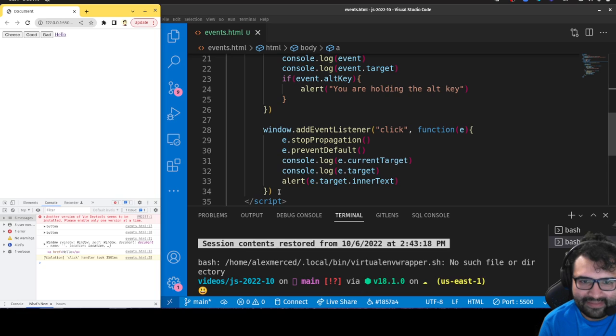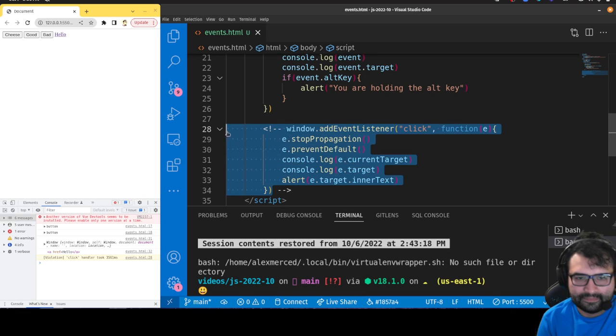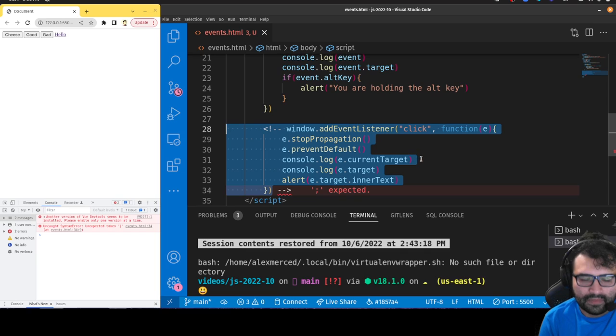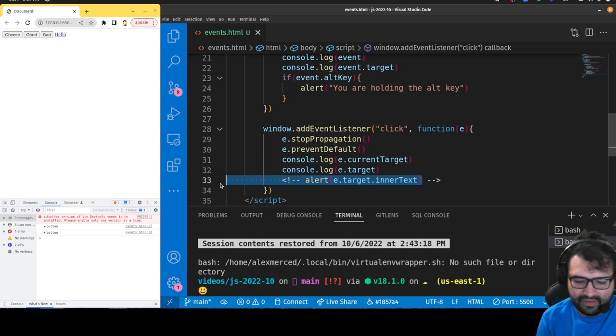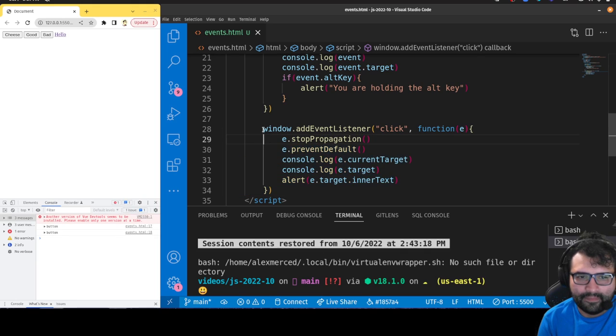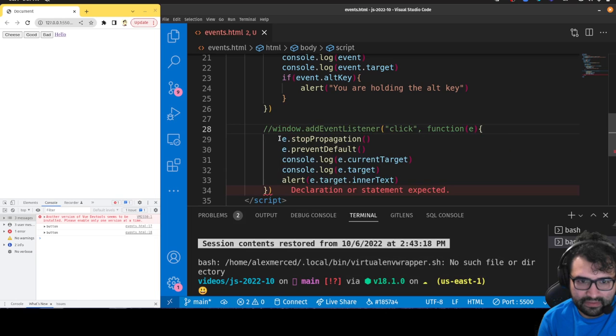But let me just comment this window event out for a moment. Yep, doesn't like that because it thinks it's HTML. I'm just going to get rid of that. I will just do this the hard way.